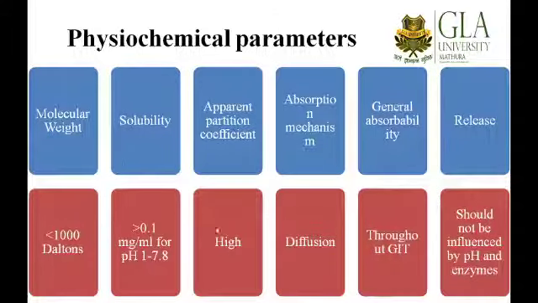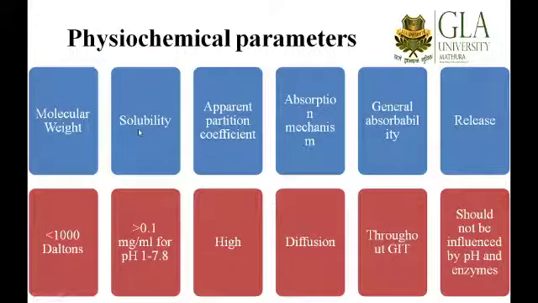So first, the thumb rule says that the molecular weight of the drug which you are using should be less than 1000 Daltons. Larger the molecular weight of the drug, the more tedious it will be to formulate it as a sustained or controlled release formulation. So small molecules are a better choice for sustaining the blood plasma levels.